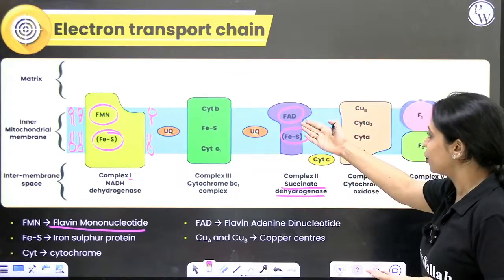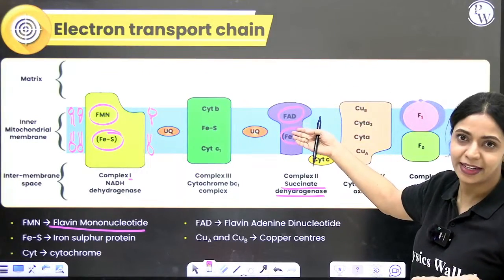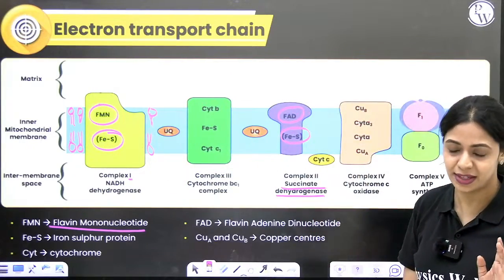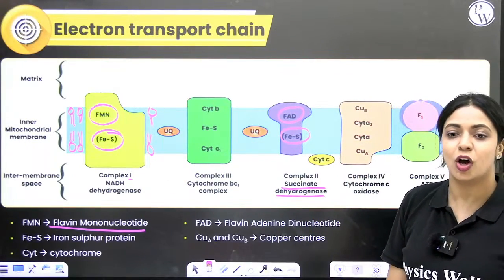Very easy to remember. This is obtaining electrons from FADH2, right? So this is FAD. Here you have FMN. In both of them, iron sulfur protein is there. Clear? Now let's talk about the third complex.